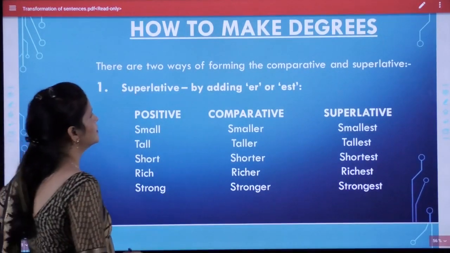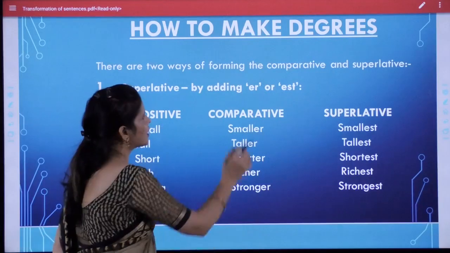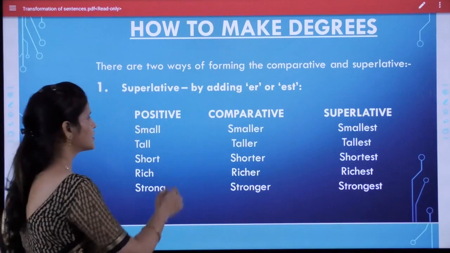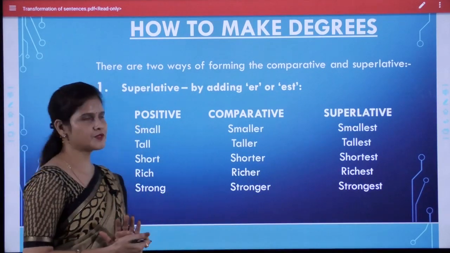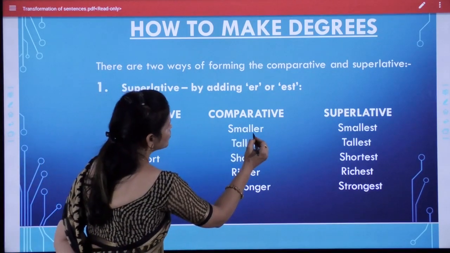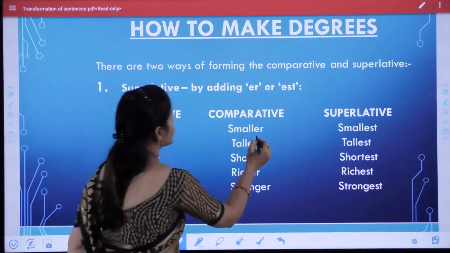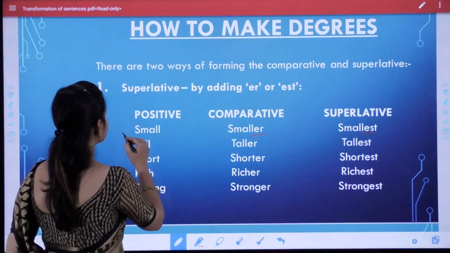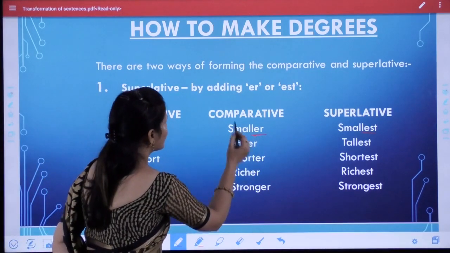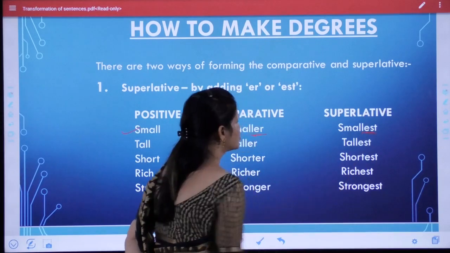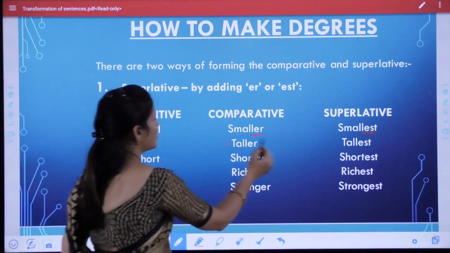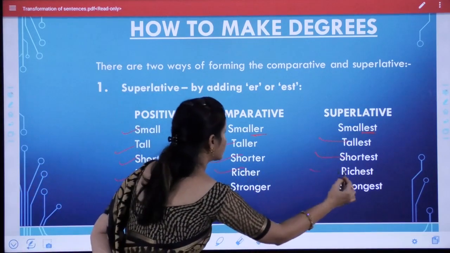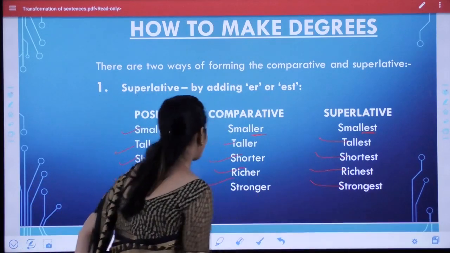How to make degrees? There are two ways of forming the comparative and superlative, by adding er or est. There are some words for which we use only er to make it comparative and add est to make it superlative. For example, small is the word, we use only er and make it comparative and est to make it superlative. In the same way, tall, taller, tallest, short, shorter, shortest, rich, richer, richest, strong, stronger and strongest. Okay.